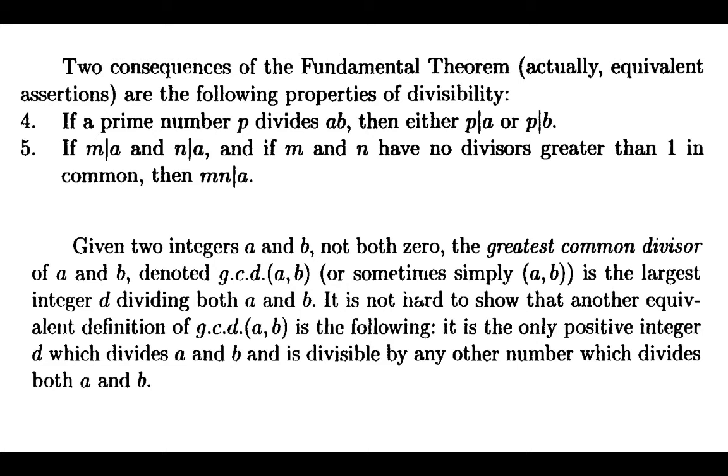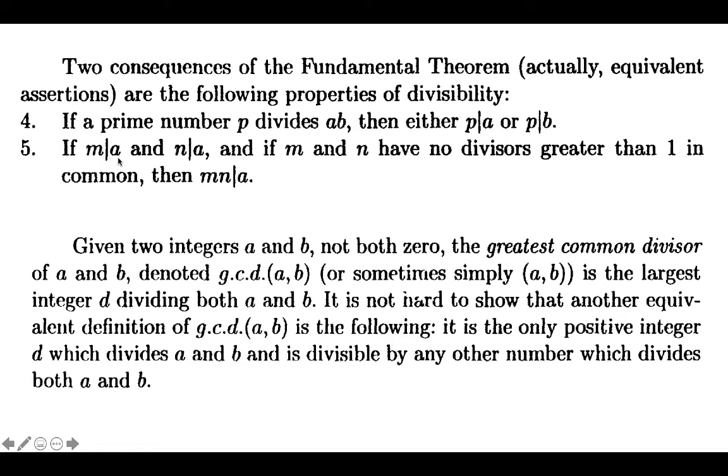Direct application of the fundamental theorem gives the following properties. The first property states that if p is a prime number which divides the product a into b, then either p divides a or p divides b.